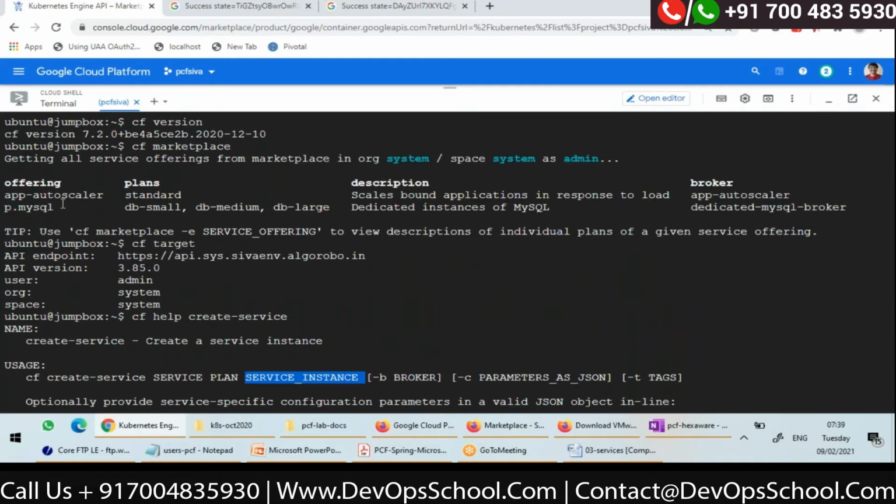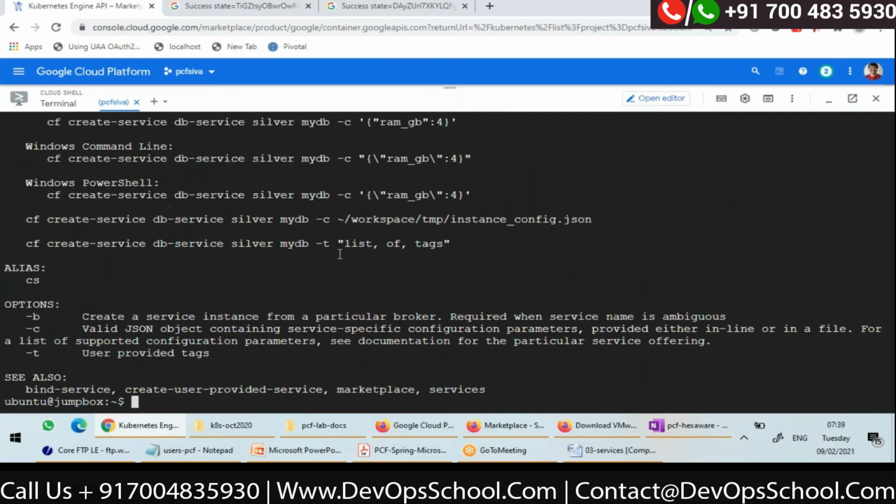So actually you saw my service name is p.mysql and I want db-small. So cf create-service for what service? p.mysql, and what plan? I want the db-small plan, and what is my ID I want to give for the service?